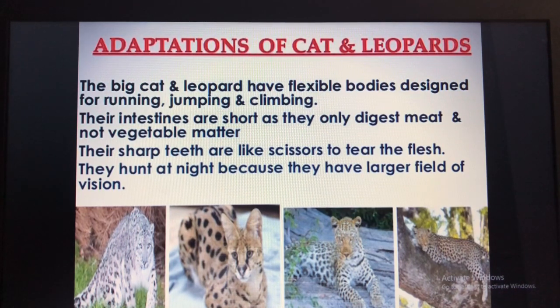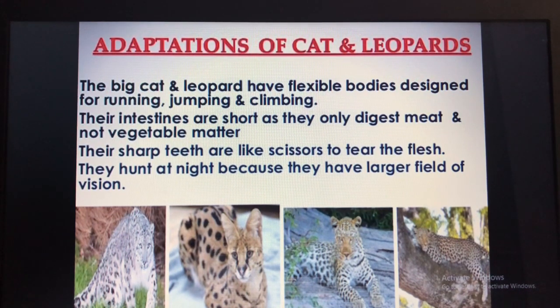Their intestines are short as they only digest meat and not vegetable matter. So these animals are carnivorous, which means they can digest only meat and not vegetables. The animals which feed only on green plants or vegetables are herbivorous. Their sharp teeth are like scissors, which help them to tear the flesh of other animals.